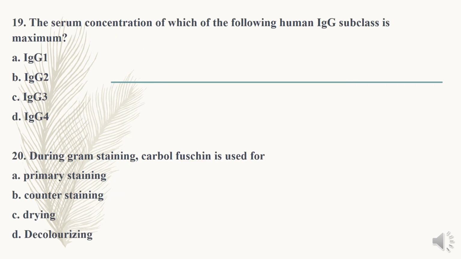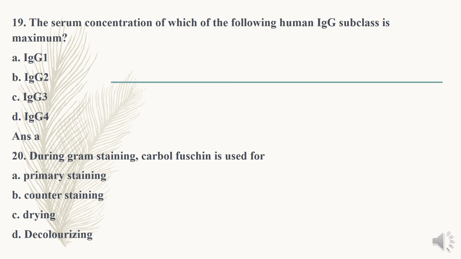Question number 19. The serum concentration of which of the following human IgG subclasses is maximum? In serum, the highest concentration of immunoglobulin available is IgG. And among these, which IgG is available in maximum concentration? Option A, IgG1; option B, IgG2; option C, IgG3; and option D, IgG4. The answer is option A, IgG1. IgG1 is available in the highest concentration among human IgG.